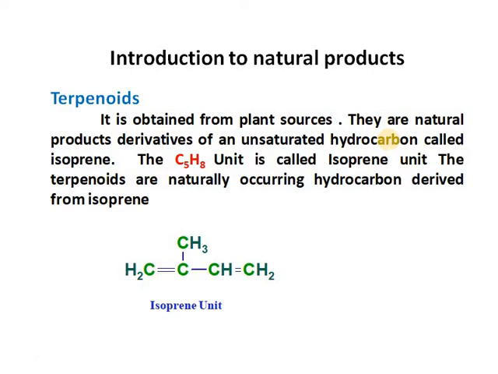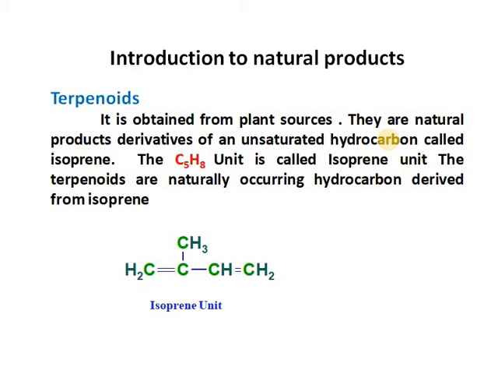You know that organic compounds obtained from natural sources like plants as well as animals can be isolated from those sources and purified by various processes like solvent extraction, fractional distillation, crystallization, sublimation, and also by chemical methods.